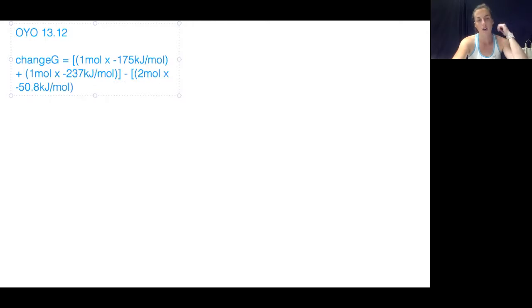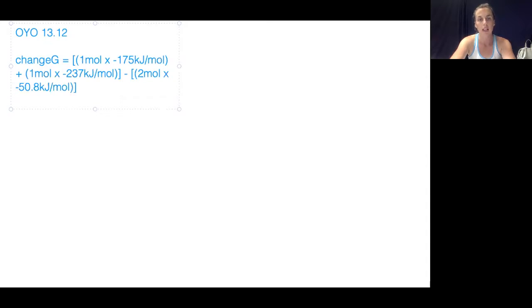Now I would be adding this to my second reactant, but my second reactant is oxygen, O2, in the gas form, which is its elemental form. So the value of that is just going to be 0. So I really don't need to include it. So I'm going to close the brackets. This is what it's going to look like in your calculator. I'm going to ignore the 1 mole because it doesn't affect the value in any way.